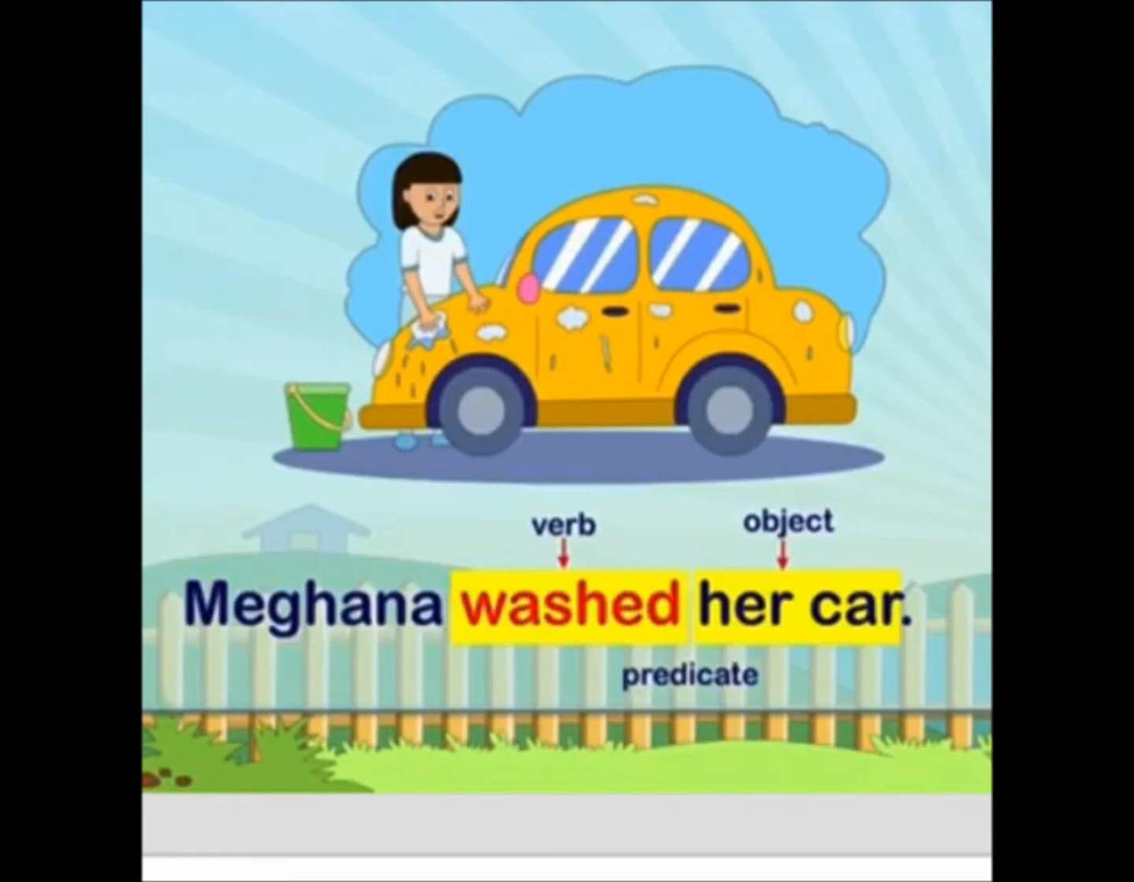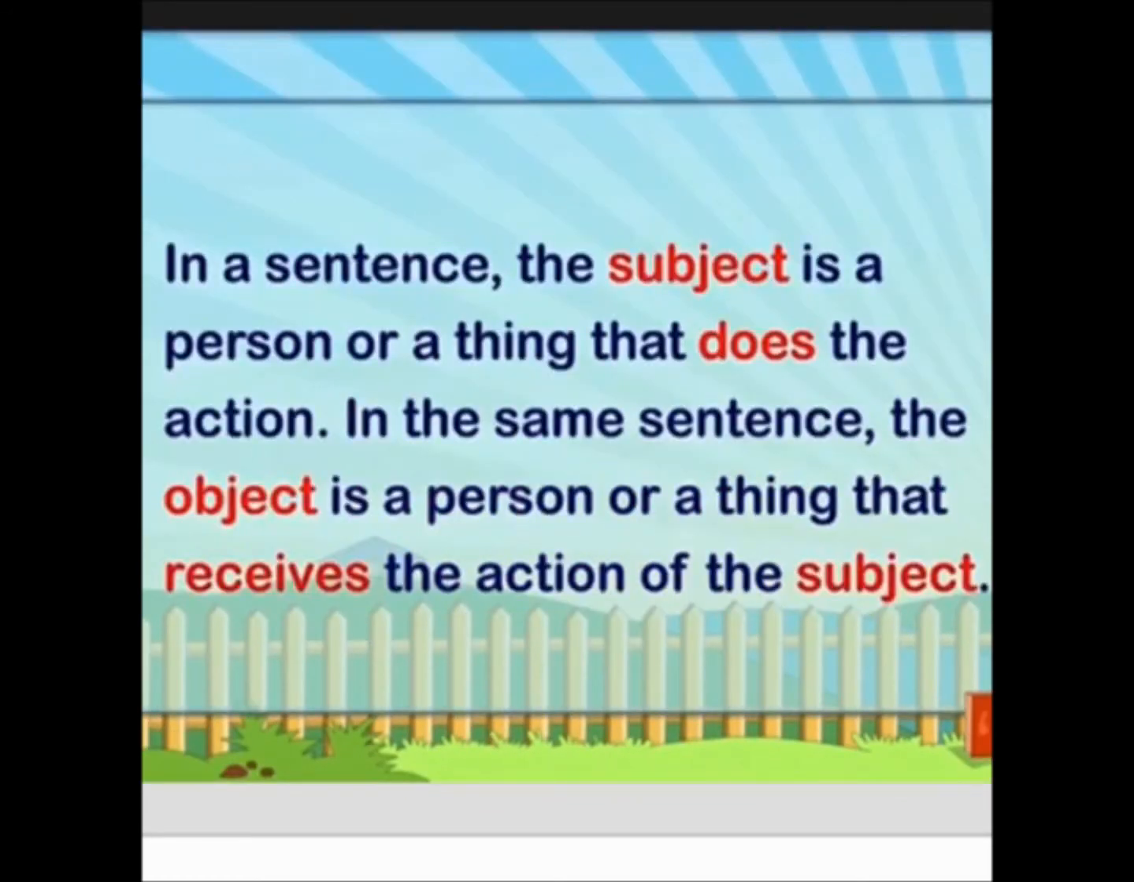So after the verb, what are the words being used? Her car. So her car will be our object. In a sentence, the subject is a person or a thing that does the action. In the same sentence, the object is a person or a thing that receives the action of the subject.